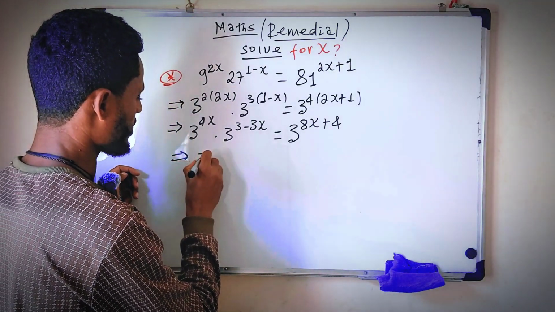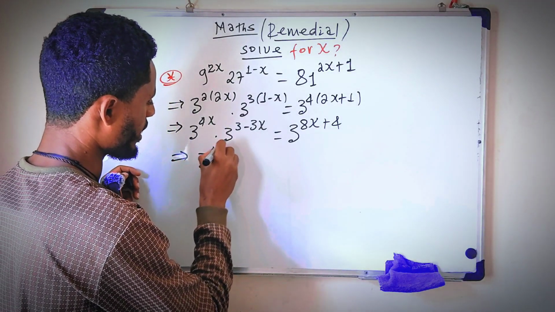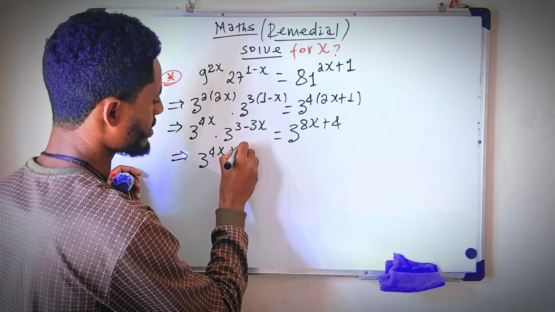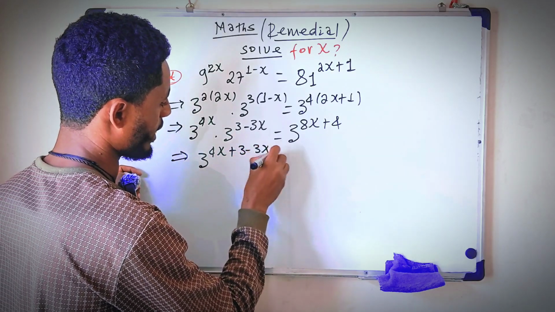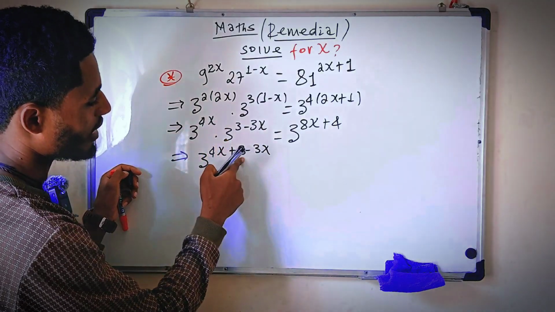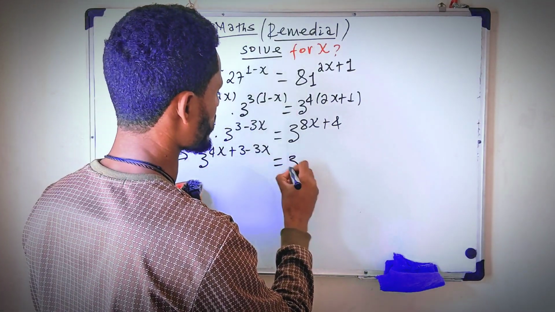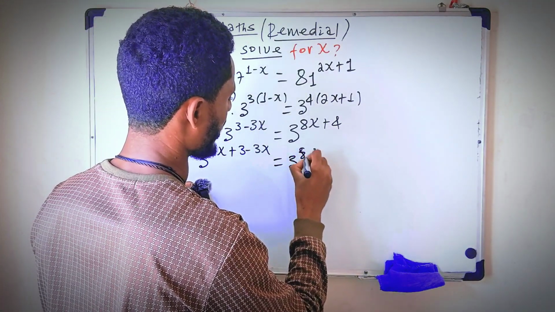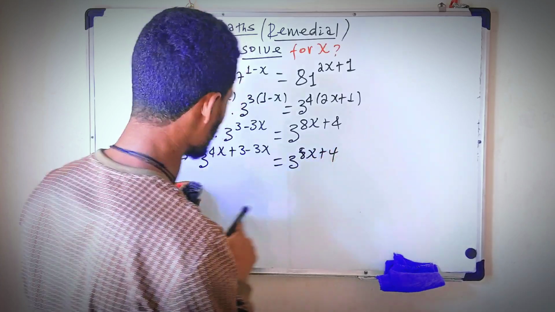This implies that 3 the power 4x plus 3 minus 3x ማድረግ ትችላላችሁ። ይሄን 3 አንዱን ተወስዱና ከላይ ያለውን ባንድ ላይ ማድረግ ትችላላችሁ which is equals to 3 the power of 8x plus 4.